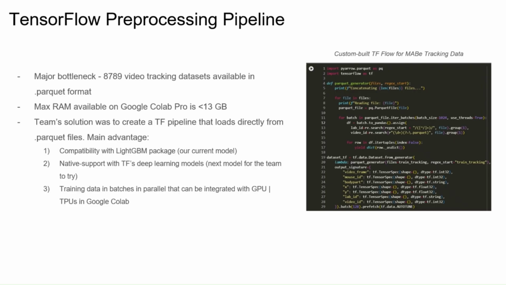So our solution here, and I've had this image here of some of our code, was to create a TensorFlow pipeline that directly loaded all the Parquet files. And I've already mentioned some of these advantages. One other advantage I forgot to mention is that by doing this, we could train our data in batches in parallel, and this could actually use the GPU or TPUs in Google Colab. And we were able to get a Google Colab Pro subscription since we're students.